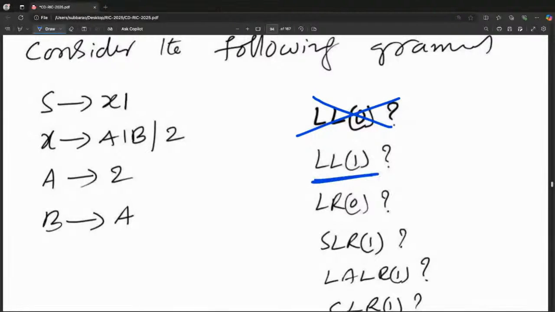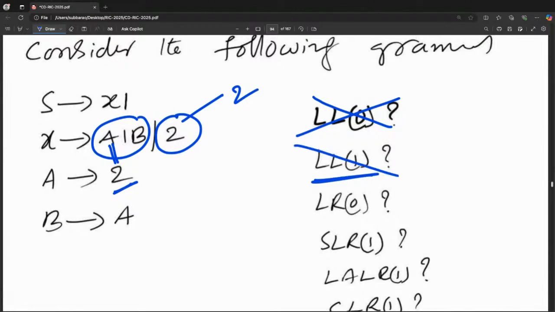A variable having more than one possibility. I think X has more than one possibility. The remaining variables have no problem. First of this, calculate. First of this is 2. First of this is A, which is 2. So it is not LL1.